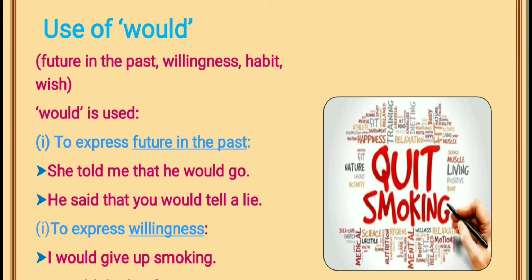Well, would is simply the past tense form of will. You can say that. We often use would when we report a past conversation. That is, we say what someone said in the past. For example, she told me that he would go, or he said that you would tell a lie.